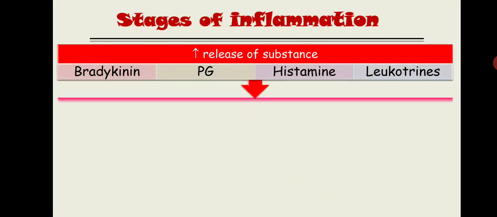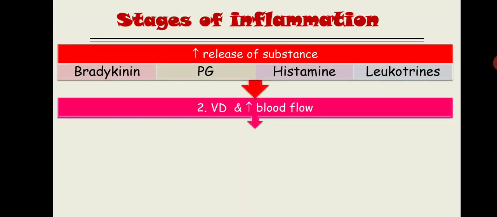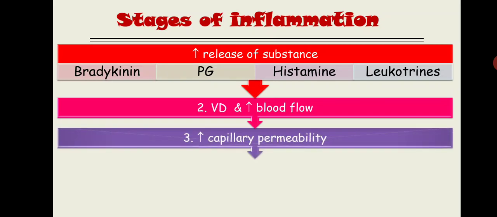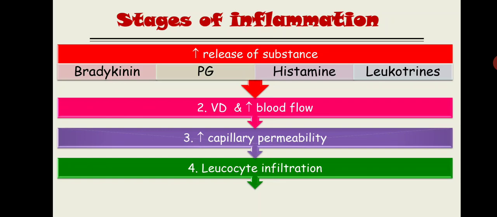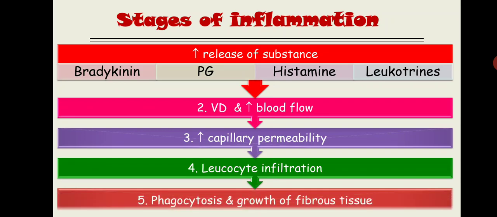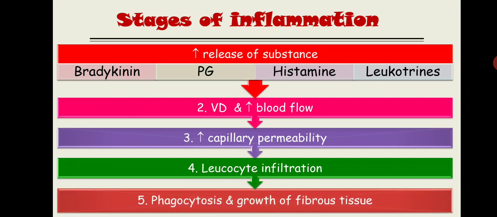Second stage is vasodilatation, and via this vasodilatation there is increased blood flow. Third stage is increased capillary permeability. Fourth stage is that along with the capillary permeability increase, the leukocyte will infiltrate or reach the site of an injury via chemotaxis, that you already know from the blood lecture. And the fifth stage is the phagocytosis and ultimately growth of fibrous tissue to help the healing of the